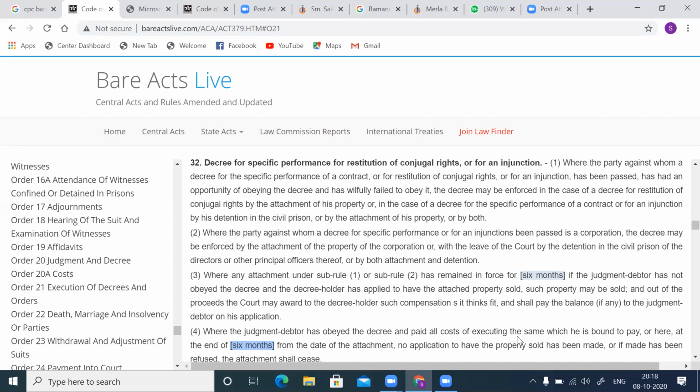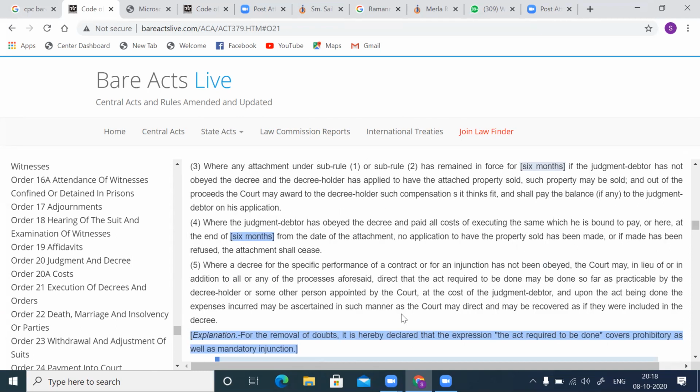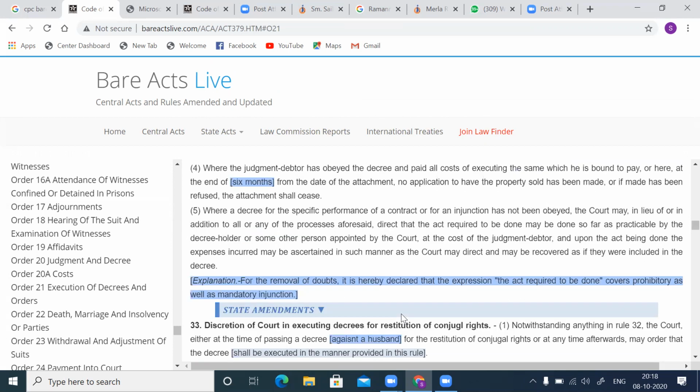The third one in Rule 32 speaks of a decree for injunction. The injunction which is granted under Sections 36, 37, 38, 39 of the Specific Relief Act. Perpetual order of injunction and maybe a mandatory order of injunction. These are the decrees here where the court can pass an order of attachment.